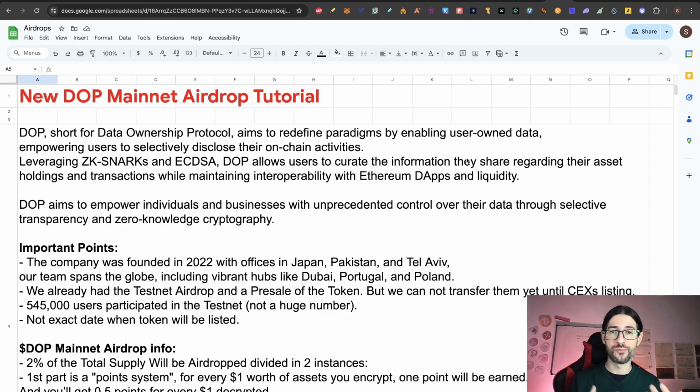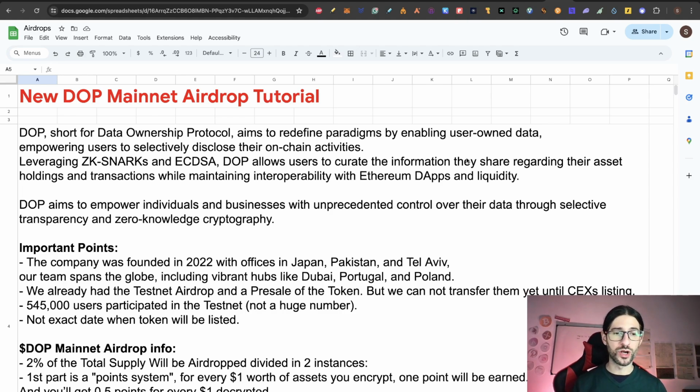So right now I have my testnet airdrop tokens. We covered that airdrop before, and as a testnet airdrop participant you will be able to buy some of the tokens in that private sale, but right now we cannot move the funds. We need to stay and wait for the CEX and DEX listings in order to have liquidity and unlock the possibility to transfer the token.